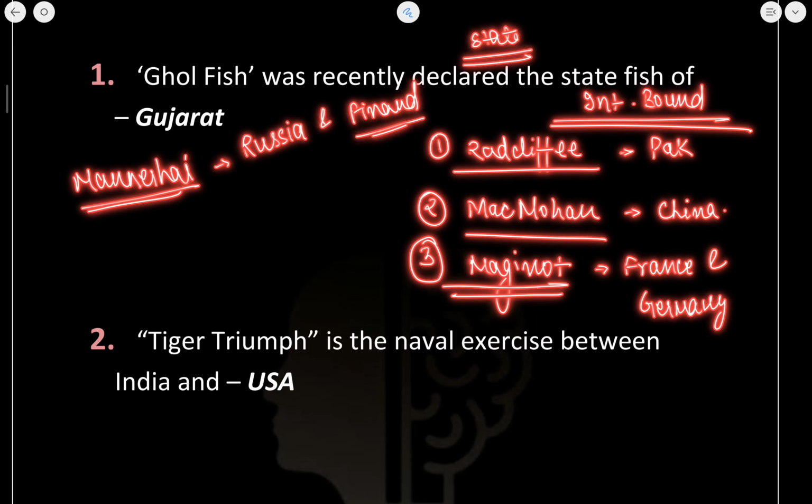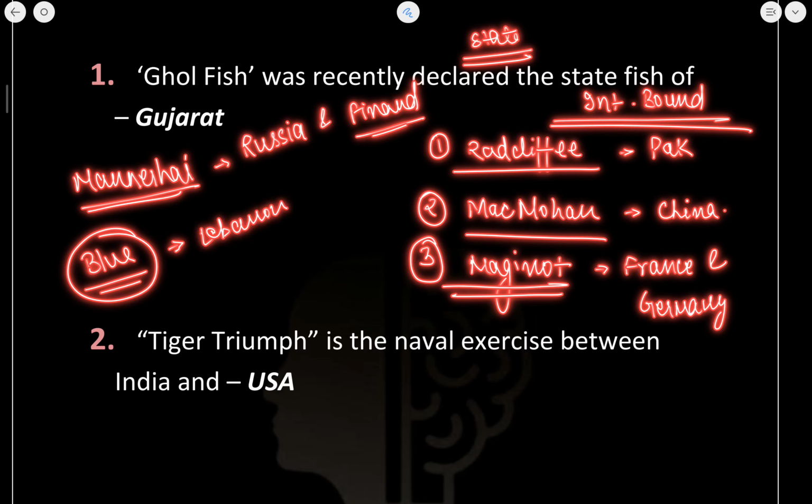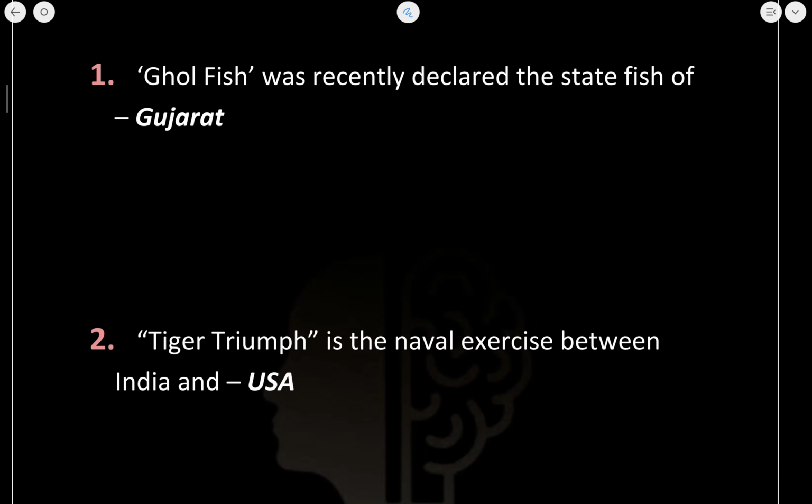Okay. Next, the Blue Line is very much in the news. Why? Because of the conflict that is going on in the Middle East between Israel and Iran. So this Blue Line is the boundary between Lebanon and Israel. Okay, so these international boundaries you definitely need to know about. Now if I talk about the state fish, the goldfish is of Gujarat.